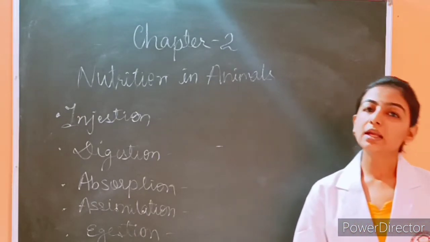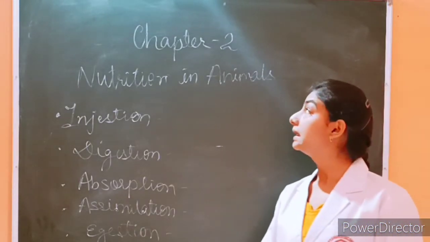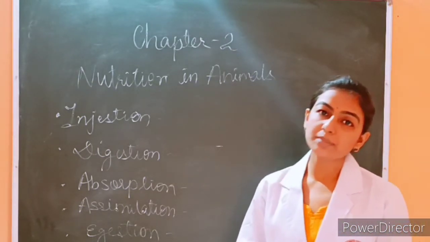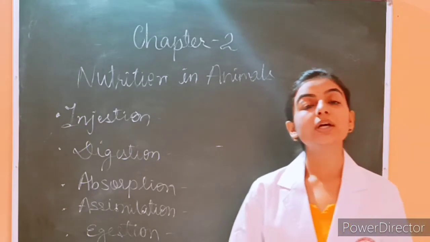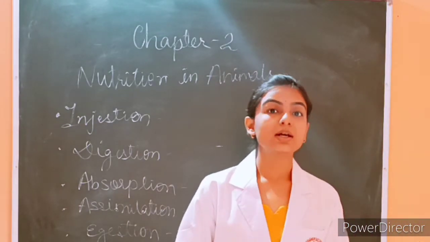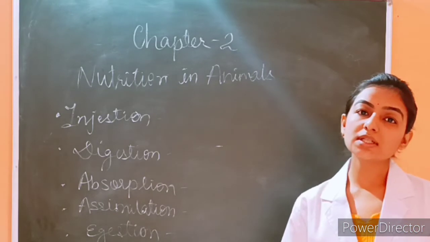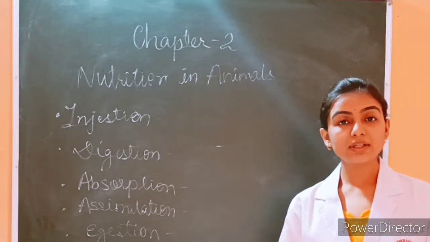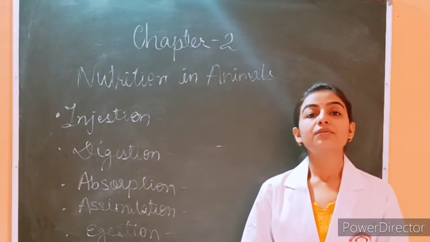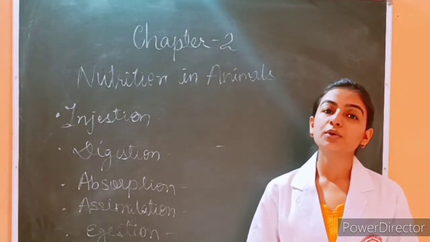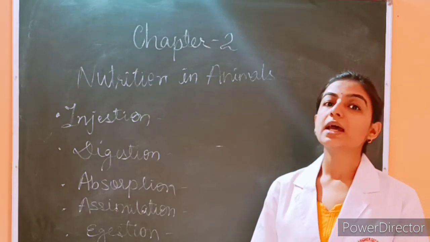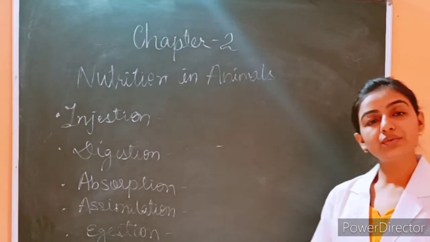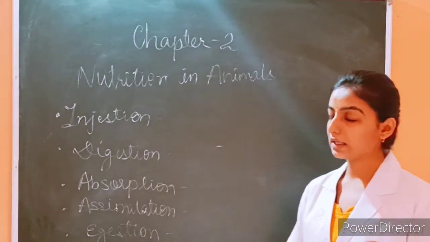Good morning students. My name is Priyanka Jan and today we are starting chapter number 2, that is nutrition in animals. In first chapter we have discussed about nutrition in plants. So in that we have discussed that what type of nutrition plants are having, that is autotrophic nutrition. What type of nutrition human beings and animals are having, that is heterotrophic nutrition.